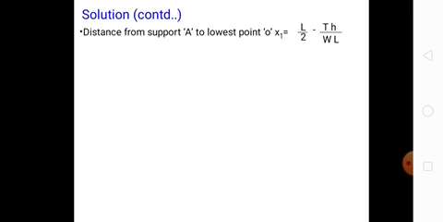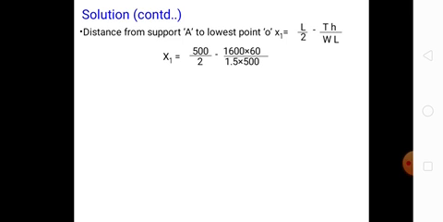Now the distance from support A to the lowest point. Last class we studied the derivation for unequal supports. That is, x1 is equal to L by 2 minus TH by WL, and x2 is equal to L by 2 plus TH by WL.